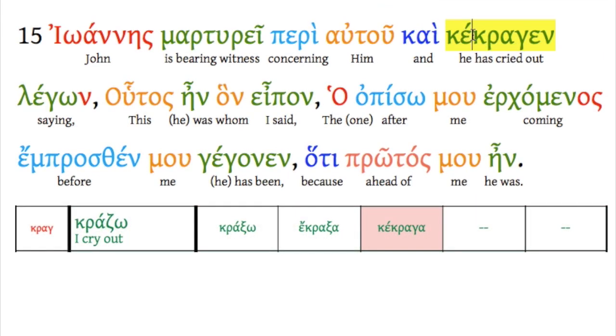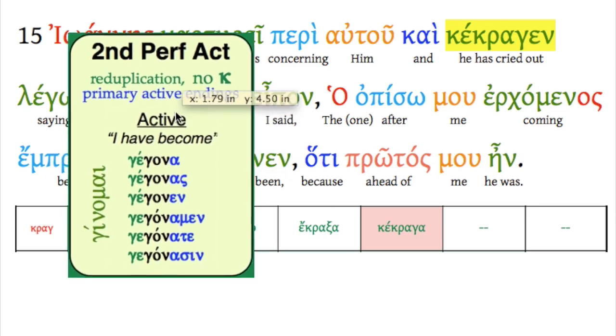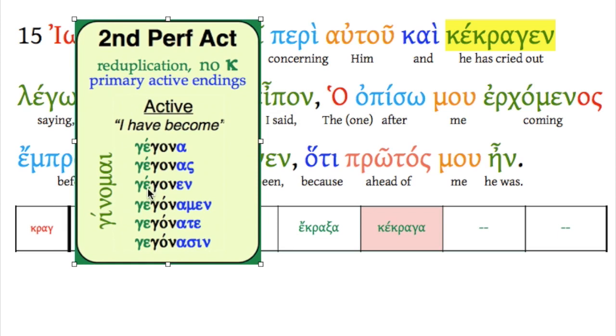Kekragen. Now, as soon as you see the reduplication, you're probably thinking perfect, but where's our kappa? What's going on with this one? Well, let's look at this. It's from krazo, I cry out. Notice that it's a second perfect, kekraga. That means that it doesn't have a kappa. Remember, that's all that means. A second perfect active has the reduplication, but it doesn't have the kappa.